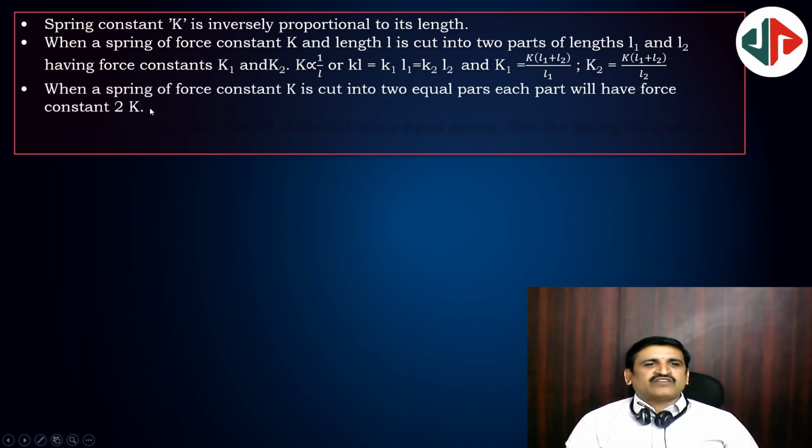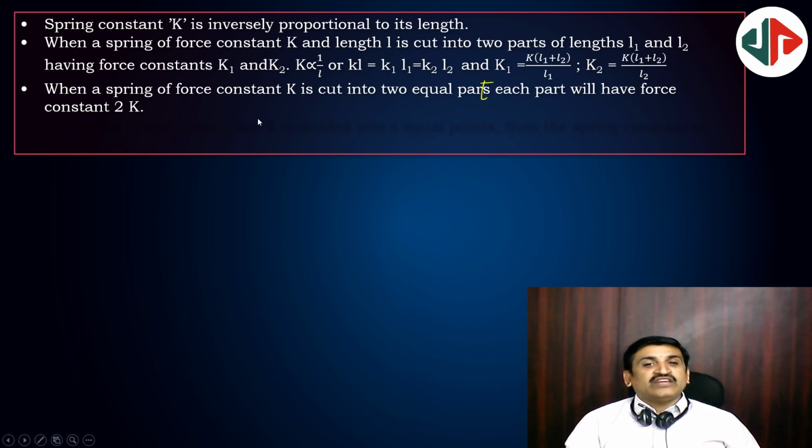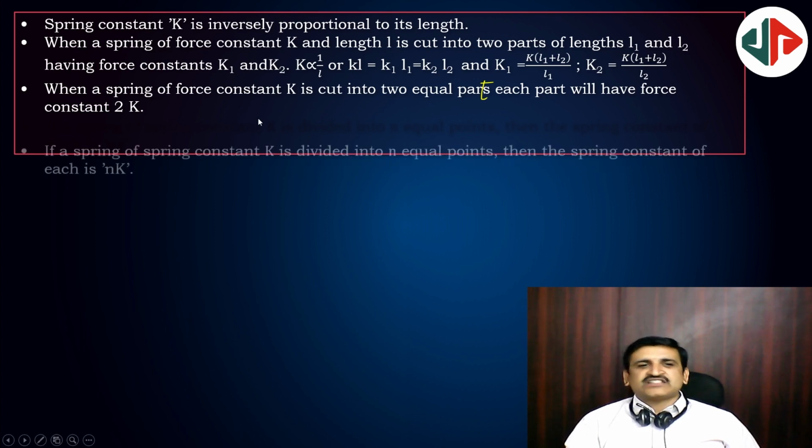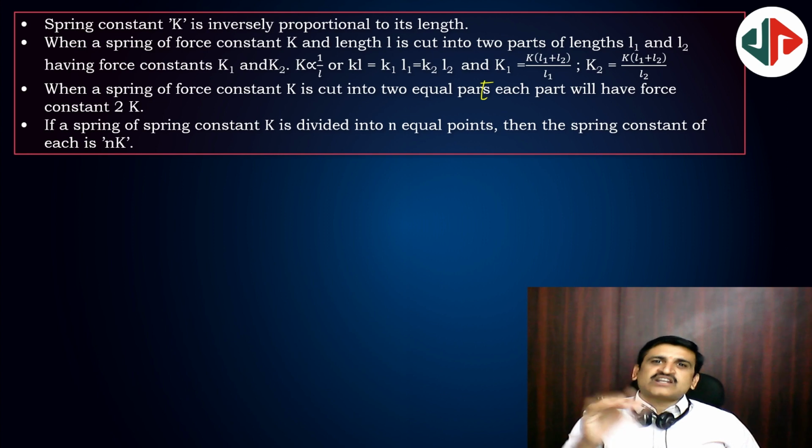Next, when a spring of force constant k is cut into two equal parts, each part will have the force constant 2k. Two equal parts, then 2k each. Yes, on cutting the spring into pieces, length decreases, so force constant increases. That you have to keep in mind.